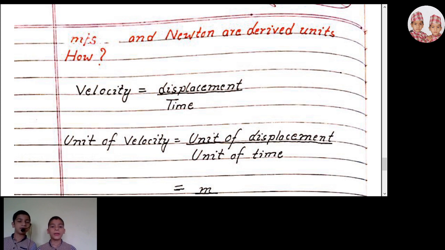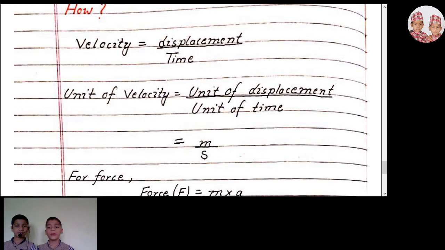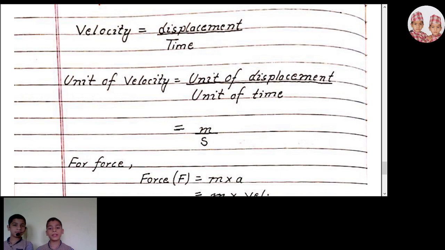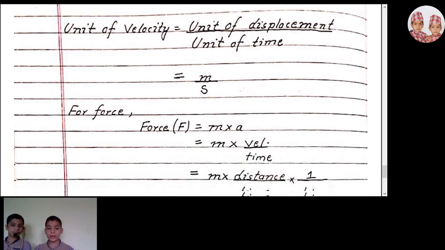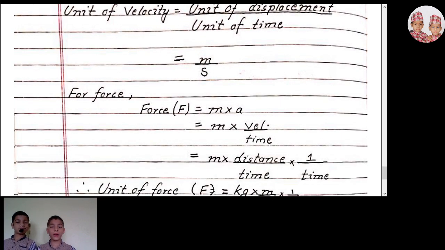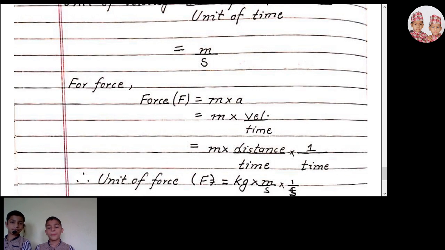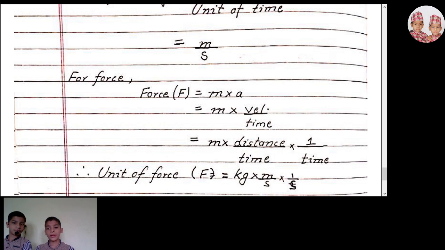Meter per second and Newton are derived units. How? Because velocity equals displacement by time taken. Unit of velocity equals unit of displacement by unit of time. The unit of displacement is meter and the unit of time is second. For force, F equals M into A, mass into acceleration.